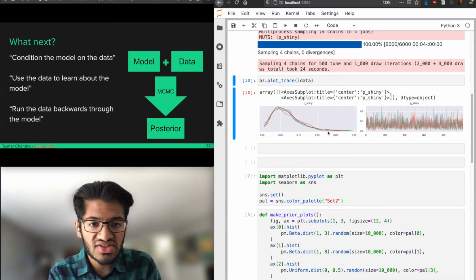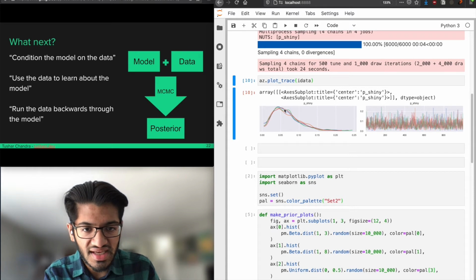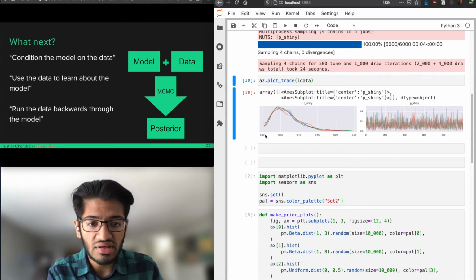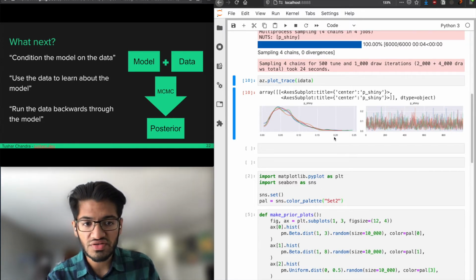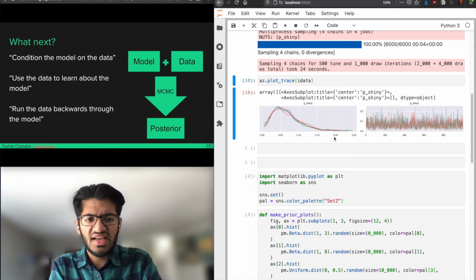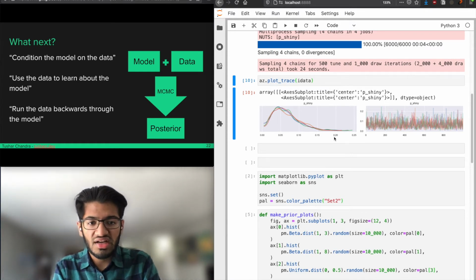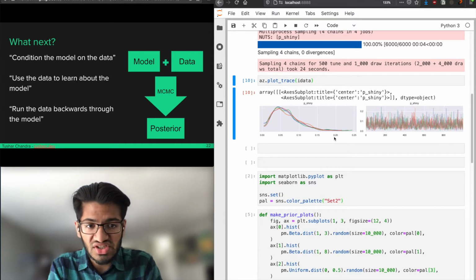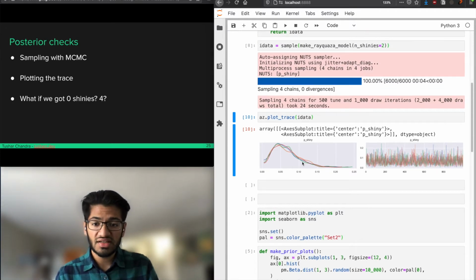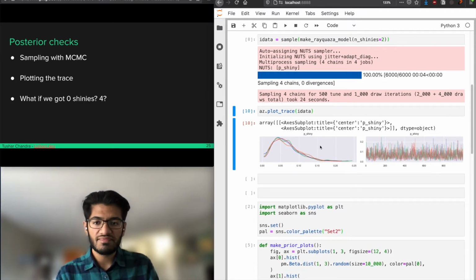So we think it's most likely slightly under 0.05, but there's a ton of likelihood all the way as low as 0 and as high as 0.15, almost 0.2. So what this means is that we think the shiny rate could plausibly be anywhere between slightly above 0 and 0.15 maybe. But that's it. We did it. That is our first model.